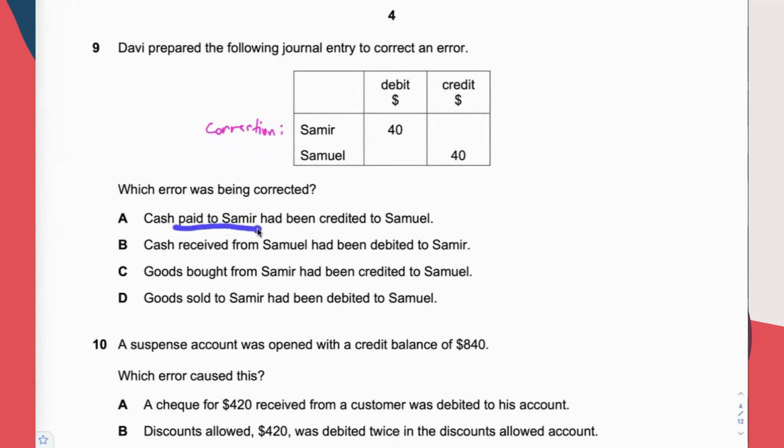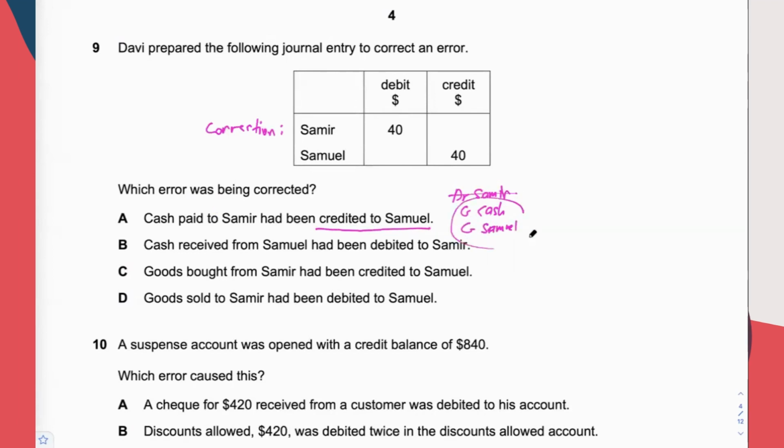Cash paid to Samuel has been credited to Samuel. Read carefully. When you pay cash to Samuel, supposed to credit cash, debit Samuel. But they credited Samuel. That means they have done 2 times of credit. This is their entry.